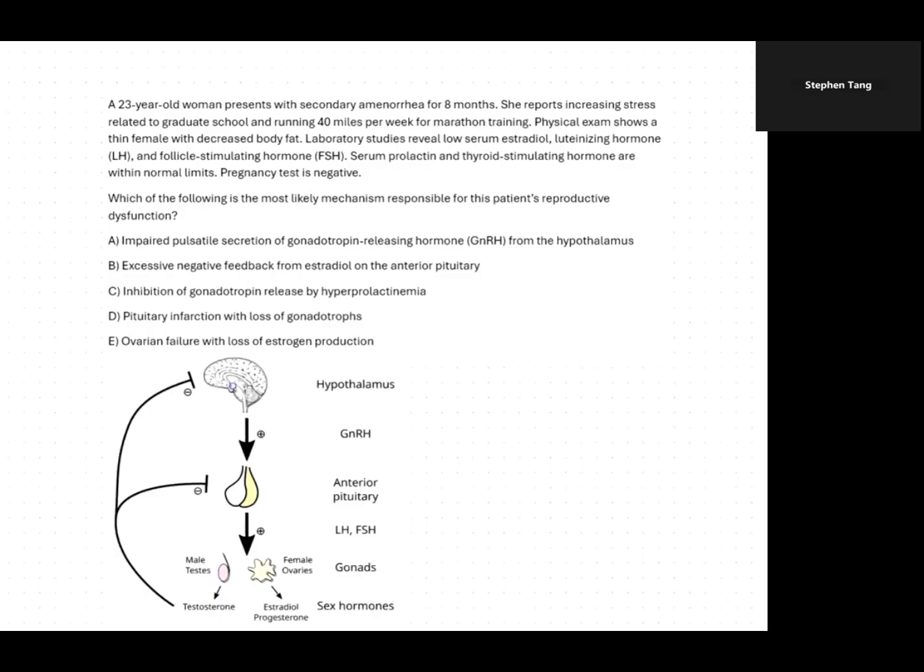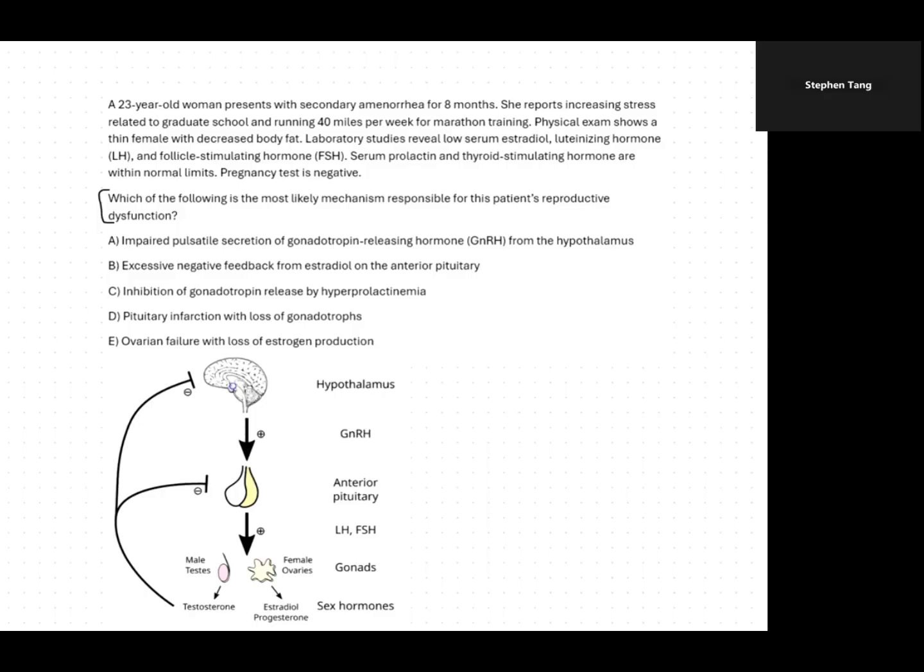I'm a fourth year at Case, and today I'm going to go over a sample step 1 question about the neuroendocrine control of male and female reproduction. So, for all questions, we're going to want to start off by reading the question stem. Which of the following is the most likely mechanism responsible for this patient's reproductive dysfunction?